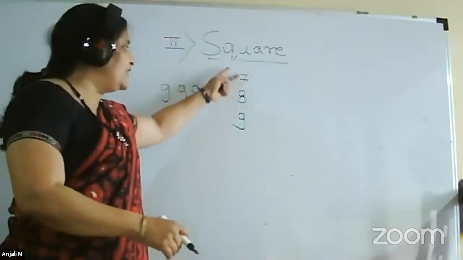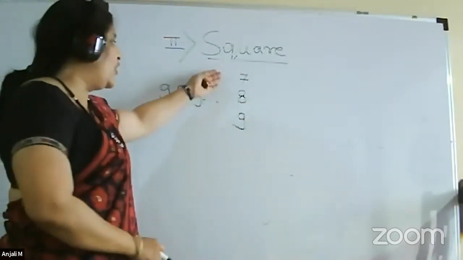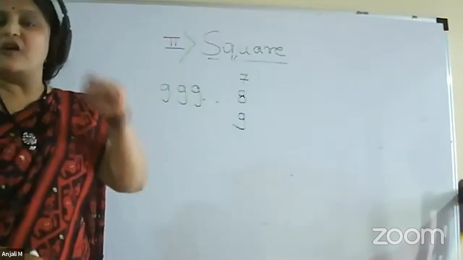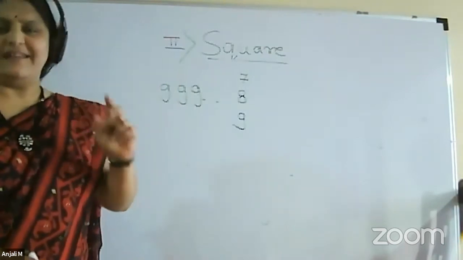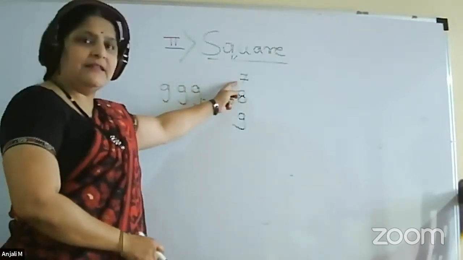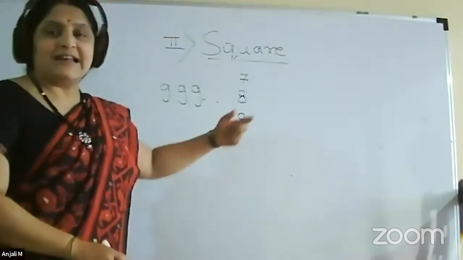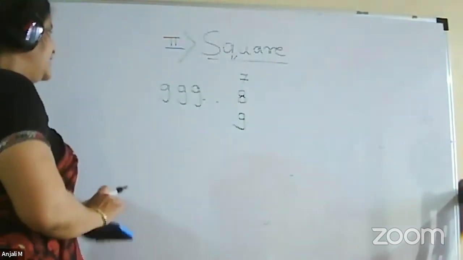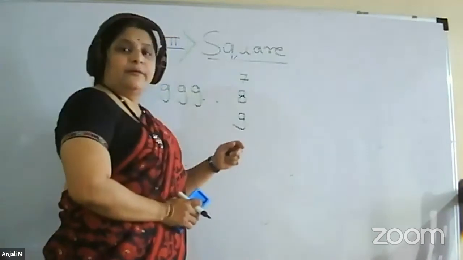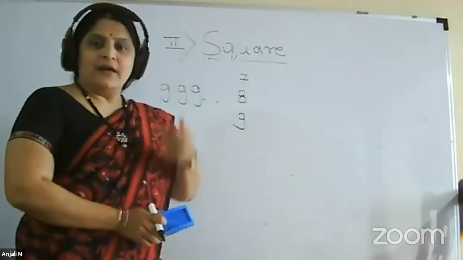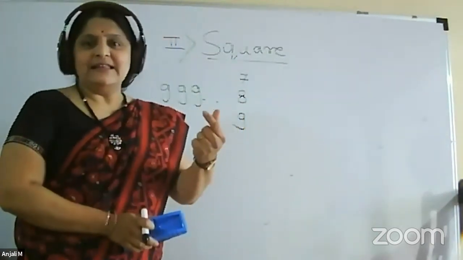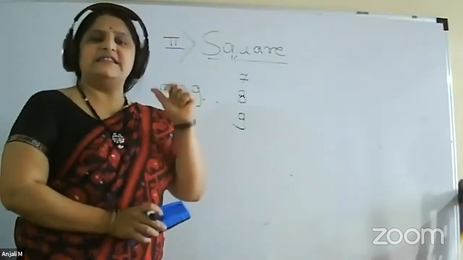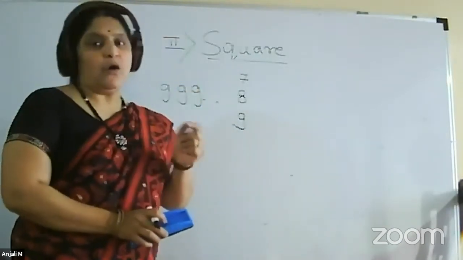For all of these three, the formula will be very similar. So first we will see for 7, similarly for 8, similarly for 9. So now we will learn the method where all the remaining digits are 9 and the unit place digit is either 7 or 8 or 9.